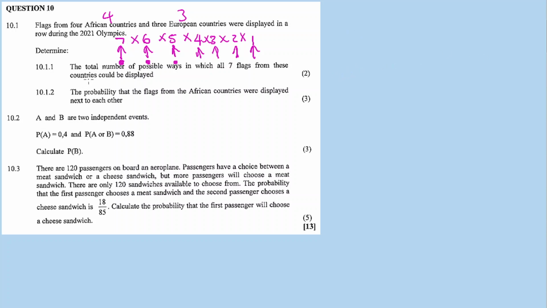In 10.1.1, you are asked for the total number of possible ways in which all the 7 flags from these countries could be displayed.